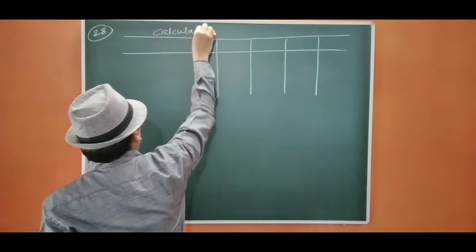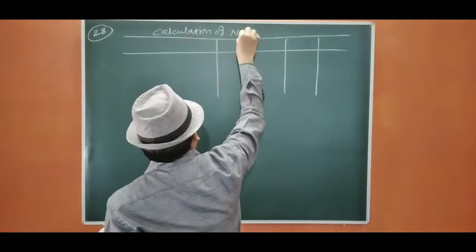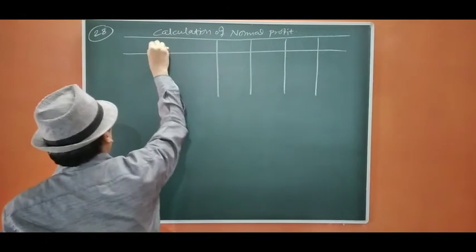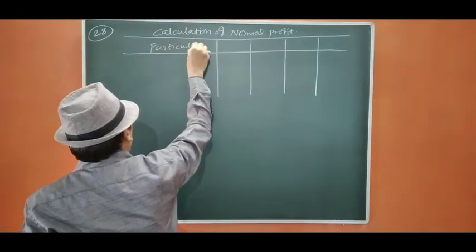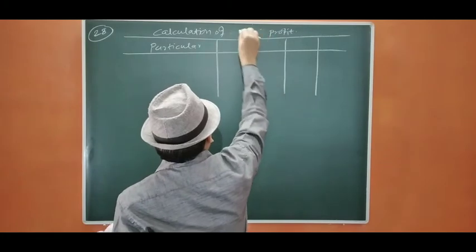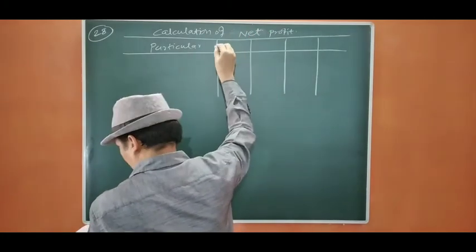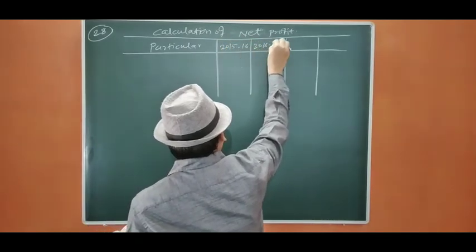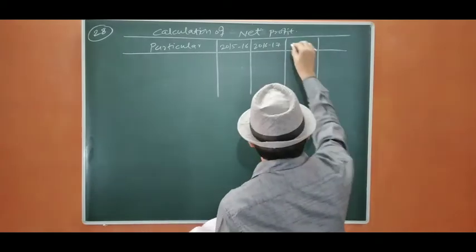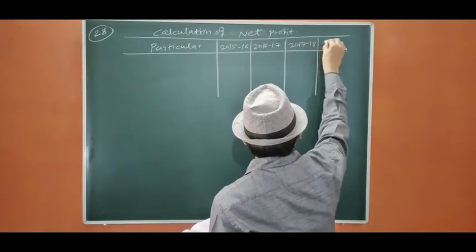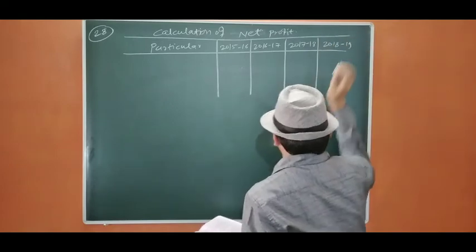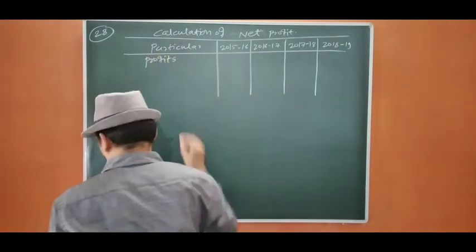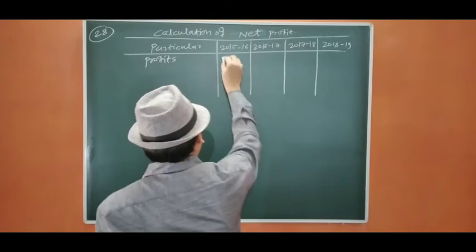Calculation of normal profit, that is actual profit, particularly. You can say net profit, that will be better. Net profit. Year 2015-16, 2016-17, 2017-18, and 2018-19. The profits are given: 4 lakh, 5 lakh, 6 lakh, 7 lakh.